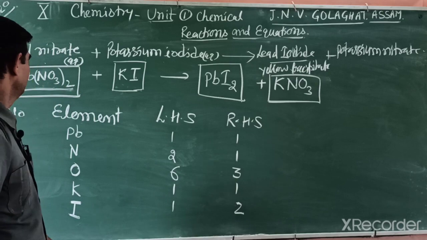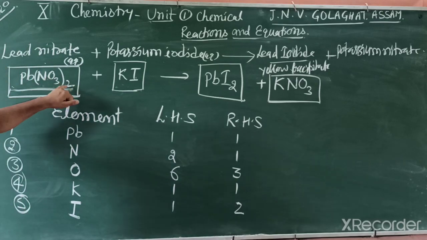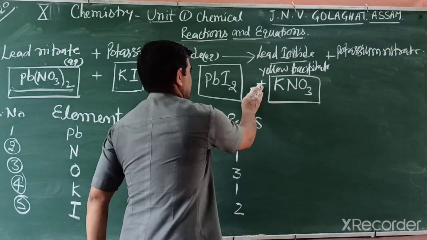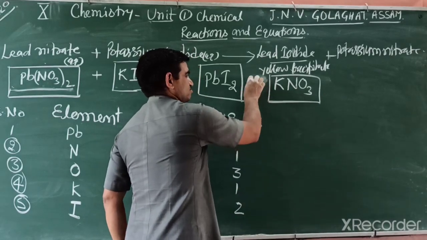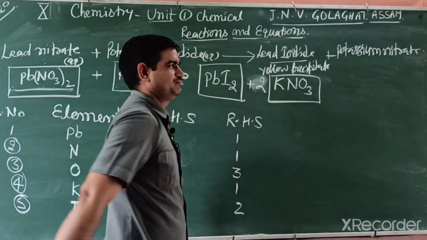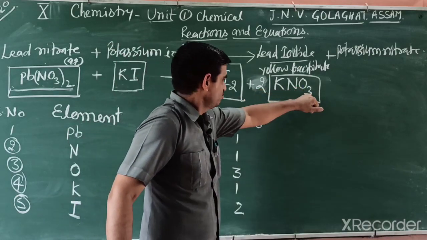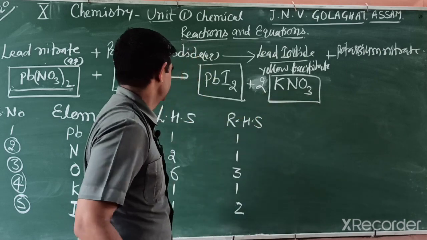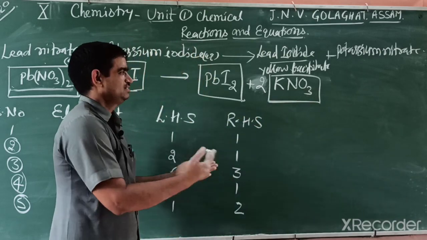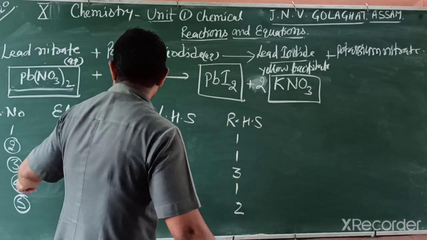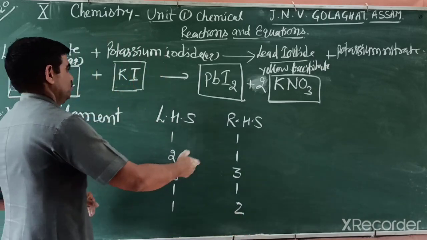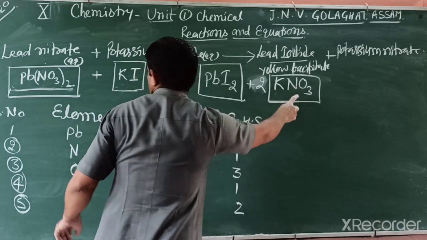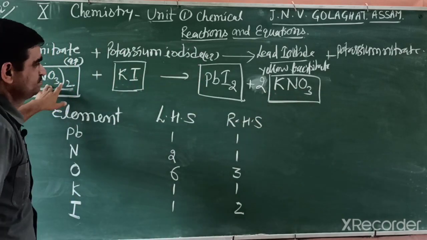How can you balance oxygen? This side has 3 twos are 6 and there is only 3, so you multiply this box by 2. If you multiply by 2, then oxygen is 6, oxygen balanced. But by multiplying, nitrogen becomes 2 and balanced.